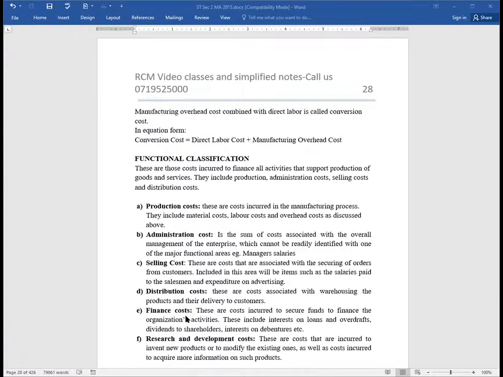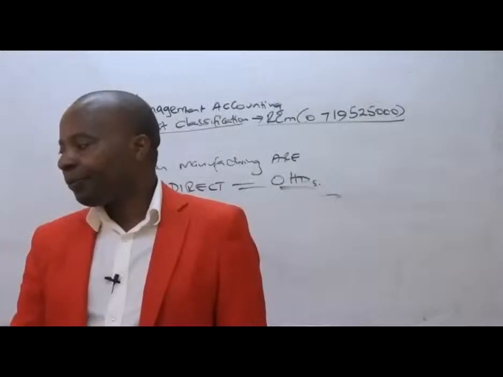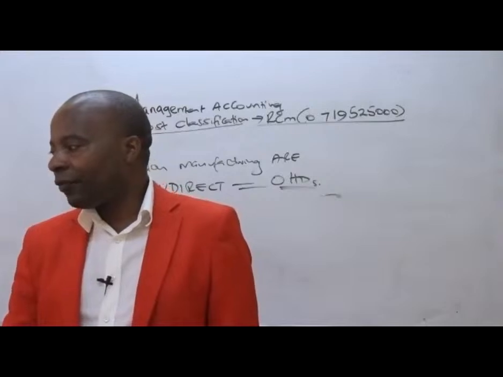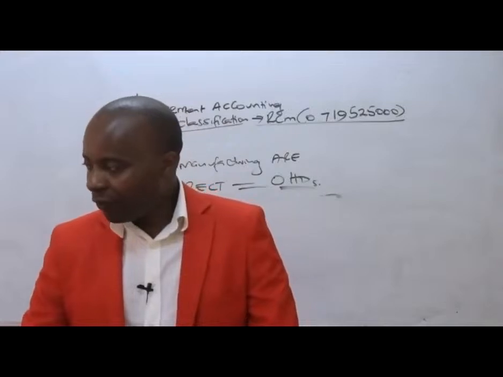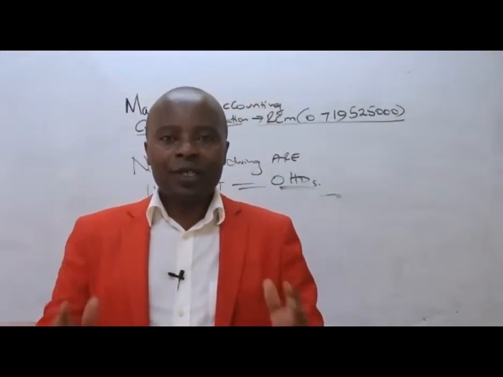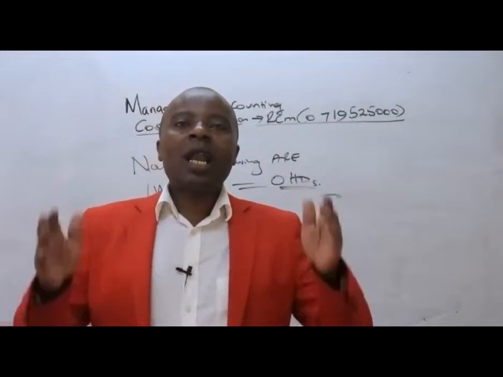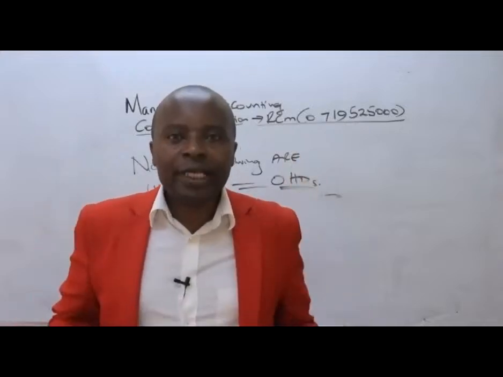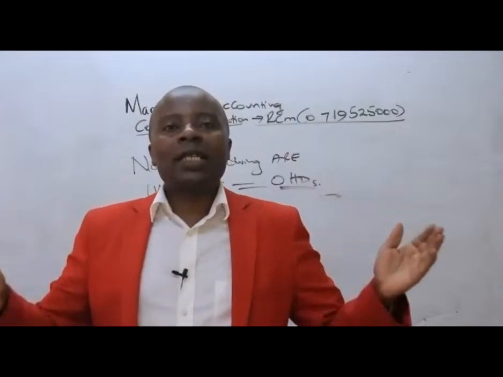You must have costs related to that, like the wages and salaries of the accountants, etc., research and development. What you're supposed to understand, ladies and gentlemen, in short, is that functional classification entails classifying our costs in accordance with the activities we engage in as an organization.